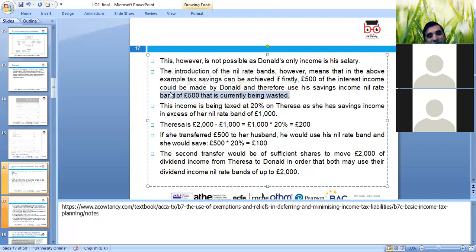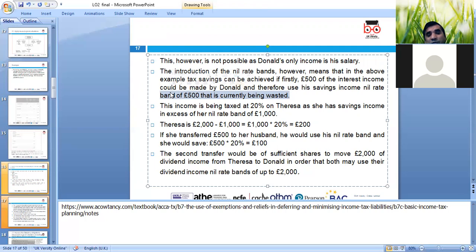Marriage allowance. We are all aware of marriage allowance. So if she transfers 500 to her husband, he would use his nil band. So that's what we are looking at in planning.